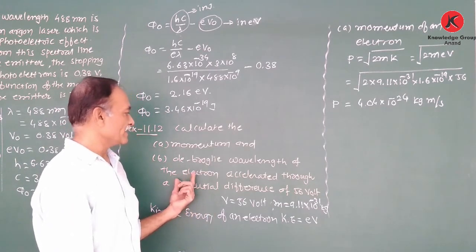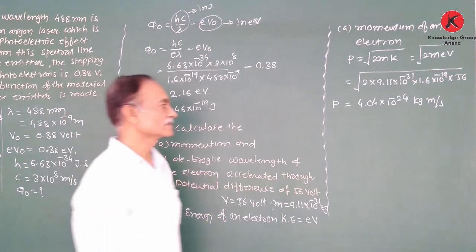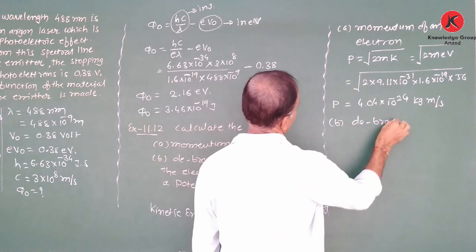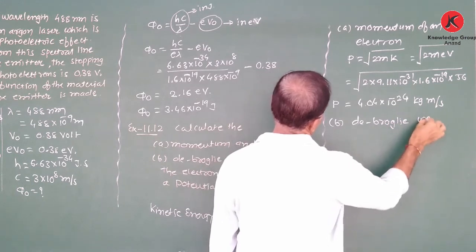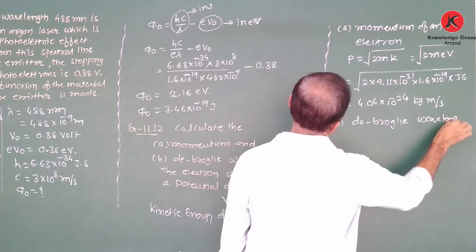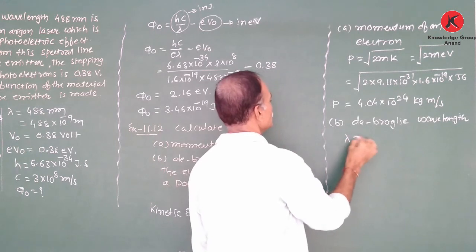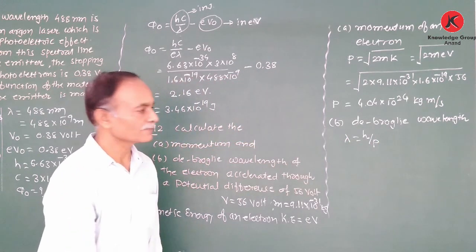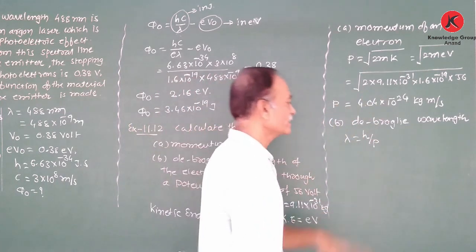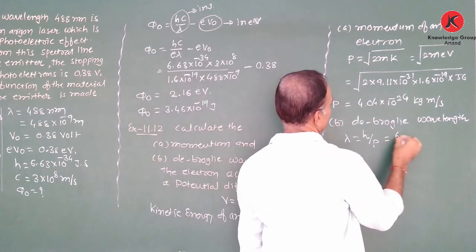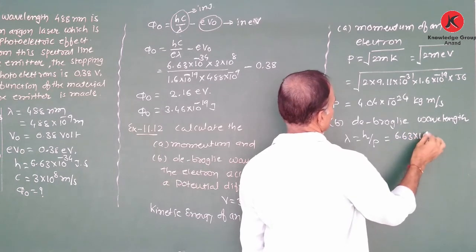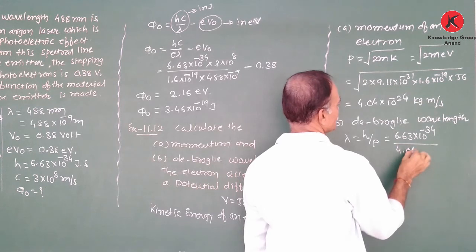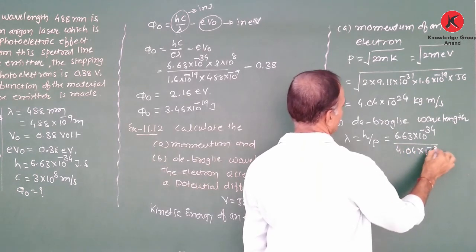Now, in the second part, we have to find the de Broglie wavelength. We know that the de Broglie wavelength lambda is equal to h upon p. P we already calculated. Planck's constant 6.63 into 10 to the power minus 34 upon momentum 4.04 into 10 to the power minus 24.